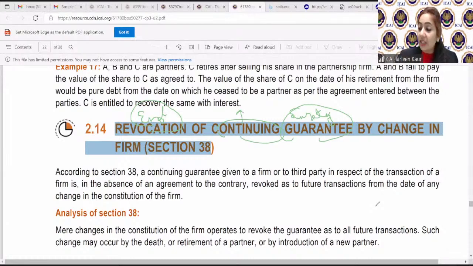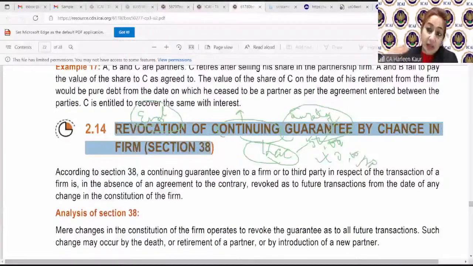So similarly, continuing: this is a guarantee for a single transaction. You went to purchase the stationery, I gave the guarantee on your behalf. Now you said, ma'am, give me a guarantee limit of rupees 1 lakh. So whenever you purchase the stationery, say for example, you purchase for 5,000, next day for 10,000, then for 25,000, till the 1 lakh limit I have given you the guarantee. So when I am giving you the guarantee for all these transactions, every time you're purchasing, that means it is a continuous guarantee for a number of transactions. So continuing guarantee, you can write down, is a guarantee given for a number of transactions.